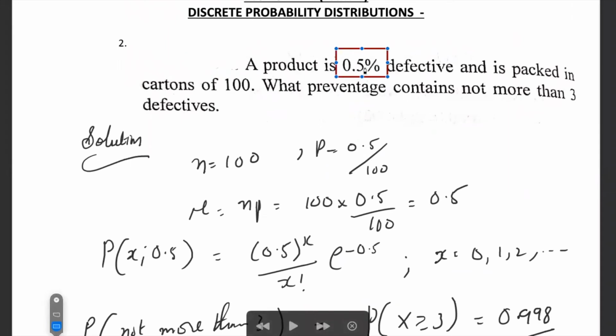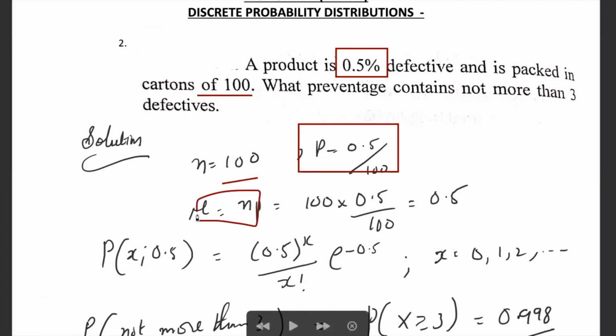That means the probability of success is 0.5 divided by 100. P is equal to 0.5 divided by 100, n is equal to 100. Mu is equal to n into p, which is 100 into 0.5 divided by 100, which is equal to 0.5.